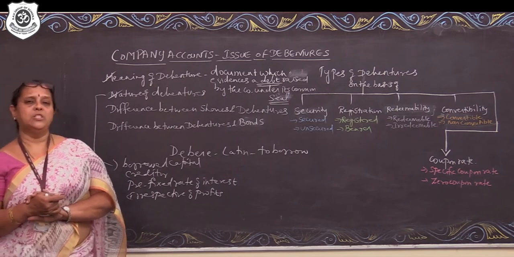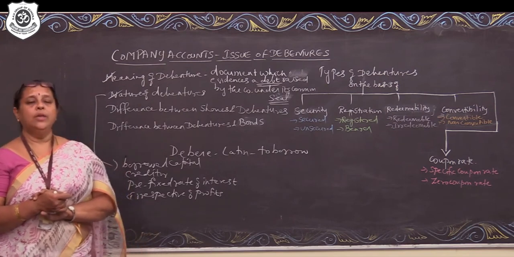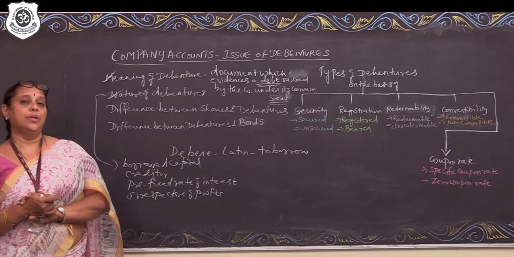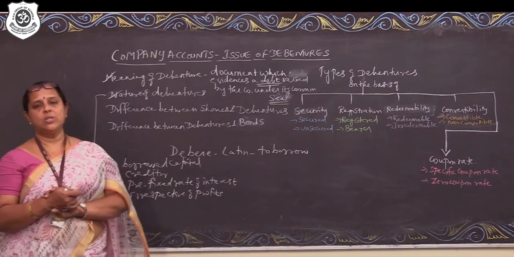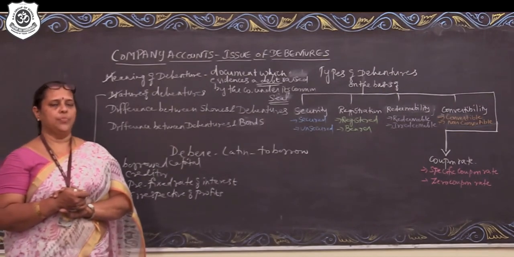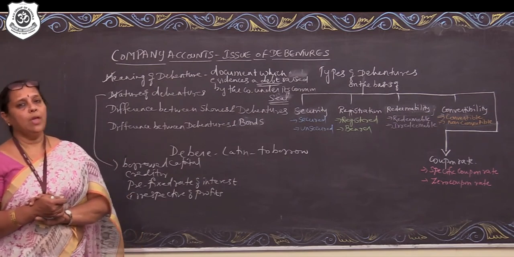They will not be participating in the annual general meeting also. However, if the composition of debt in the total capital structure of the company is more, the debenture holders can impose restrictions on the declaration of dividend. That clause is there. But on the whole, shareholders are the ultimate owners of the company.